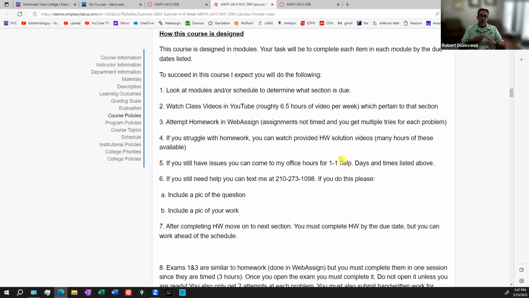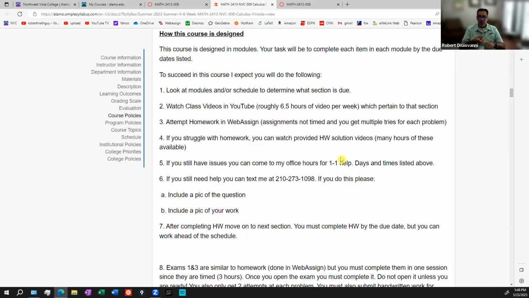You're taking it in an online format, which means that you have decided that you are going to be able to learn by watching videos and not being present in a class to raise your hand. You're just going to watch videos. You're going to learn that way, reaching out for help. And you're going to do this in 8 weeks instead of 16 weeks, instead of a normal semester. So we're going to be going twice as fast in an online format.